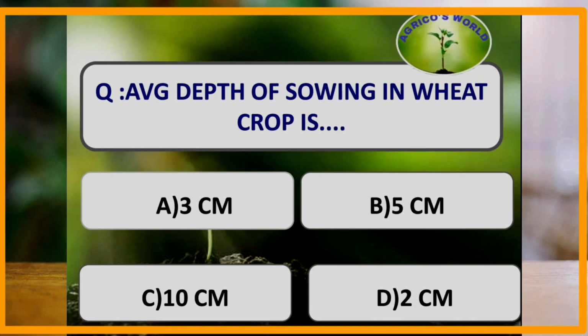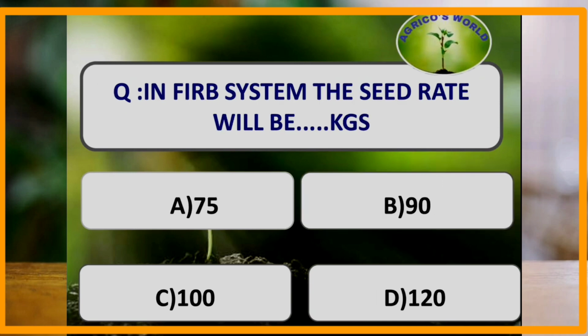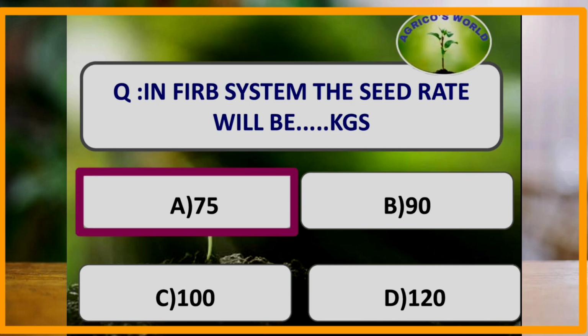What is the average depth of sowing in wheat crop? The average depth of sowing in wheat crop is around 5 centimeters, and the depth of sowing in wheat depends upon the coleoptile length. In FIRB system, the seed rate will be. The furrow irrigated raised bed system is followed in wheat cultivation, and the seed rate in this system is around 75 kgs per hectare.